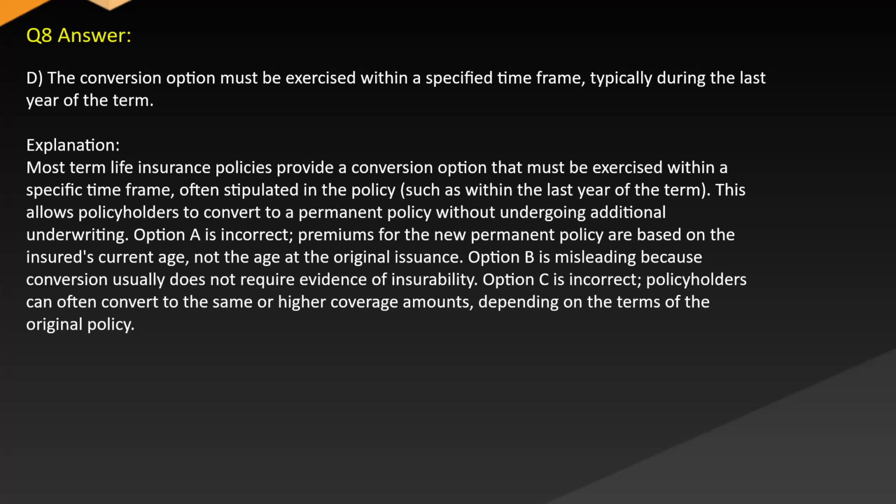Option A is incorrect. Premiums for the new permanent policy are based on the insured's current age, not the age at the original issuance. Option B is misleading because conversion usually does not require evidence of insurability. Option C is incorrect.